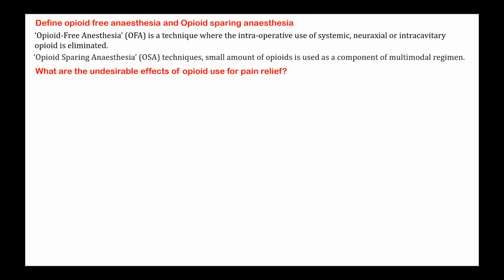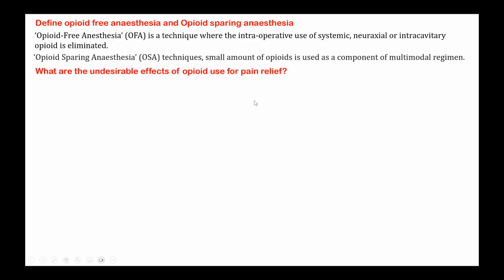They depended on only volatile anesthetic agents. Initially, GA was given by the open drop method using ether or chloroform and sometimes trilene, etc. All these produced unconsciousness, but the majority of them did not have any analgesic property. Of course, ether had some good analgesic property, but other volatile anesthetic agents did not have any analgesic property. This resulted in severe hemodynamic stress to the patient. The patient had tachycardia and hypertension because they were experiencing pain.